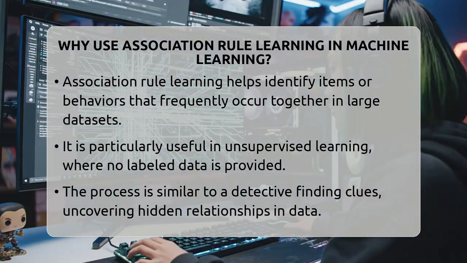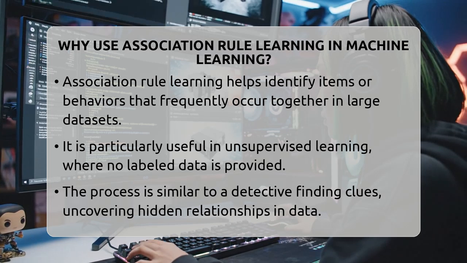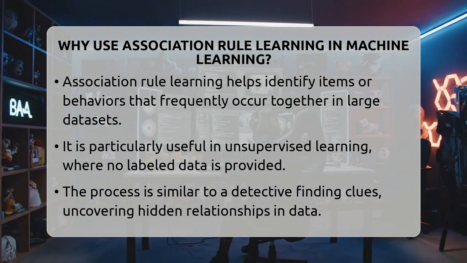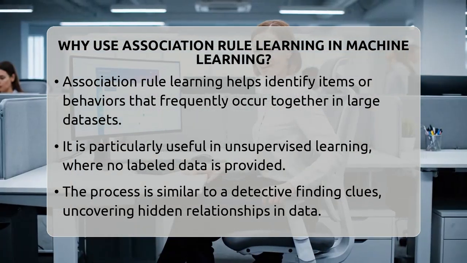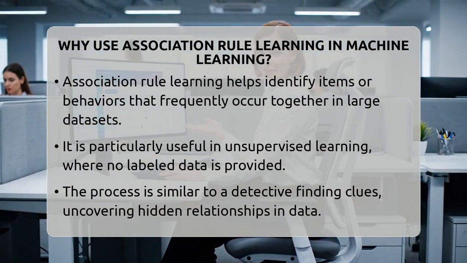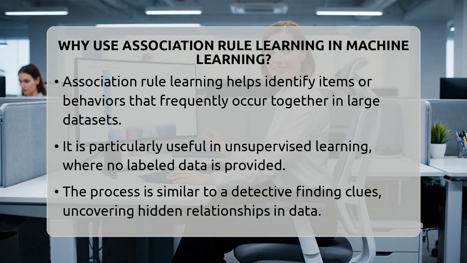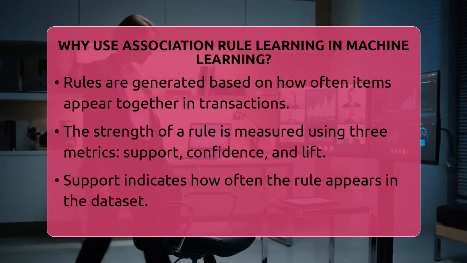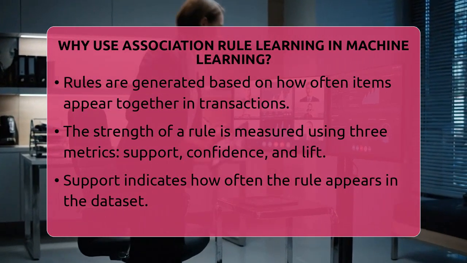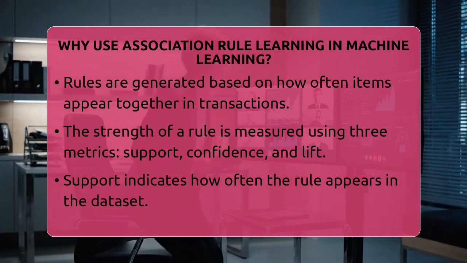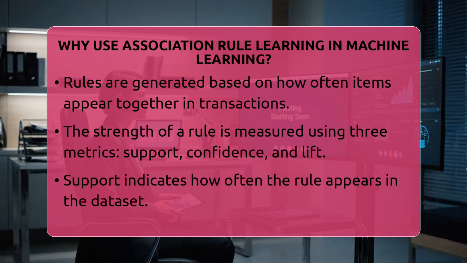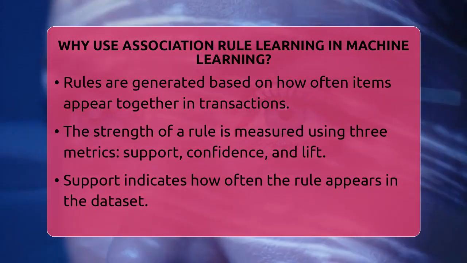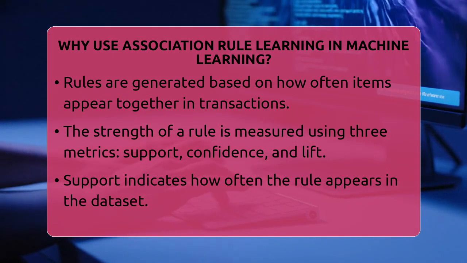what to look for. In machine learning, there are different ways computers learn from data. One of these ways is called unsupervised learning. Unlike supervised learning, where the computer is given labeled examples, unsupervised learning looks for patterns on its own. Association rule learning is a perfect fit here because it finds relationships without prior labels or categories. Think of it as a detective searching for clues in a big pile of information.